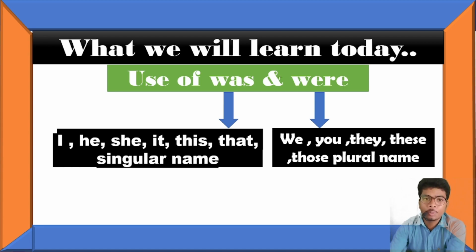It means if your subject is single, then you will use was, and if your subject is more than one, then you will use were. There is no need to think about anything else. You have to think only one thing: if your subject is more than one, then you will use were for past. But you have to keep one thing in your mind: there is no need of action verb.